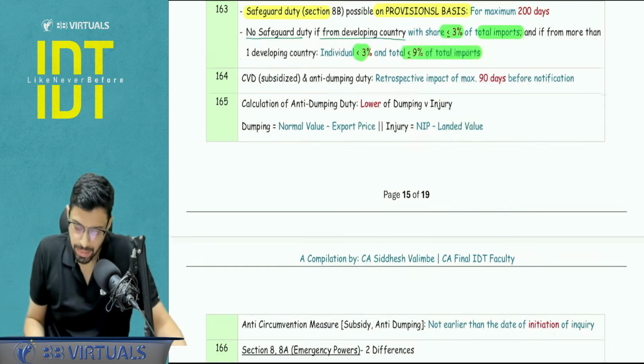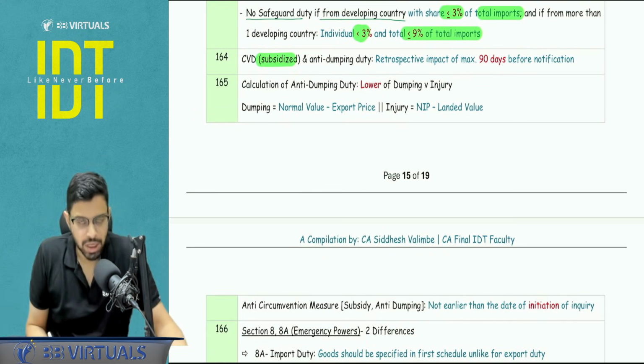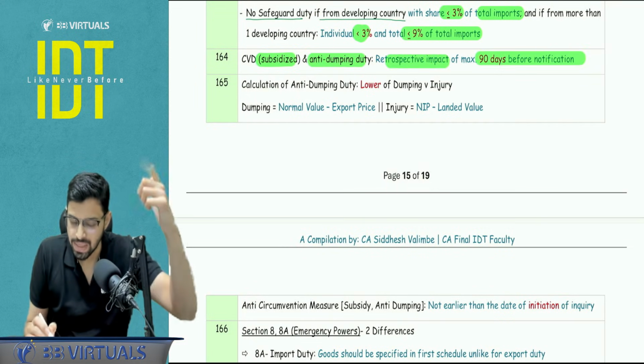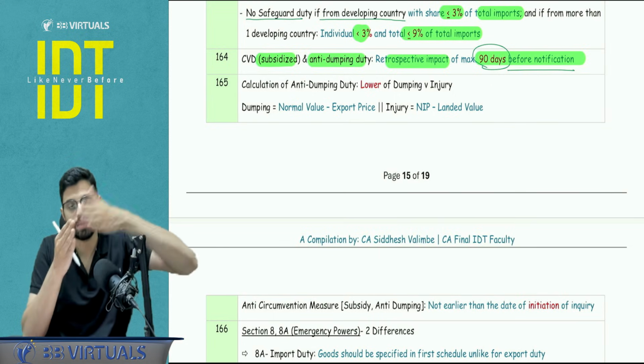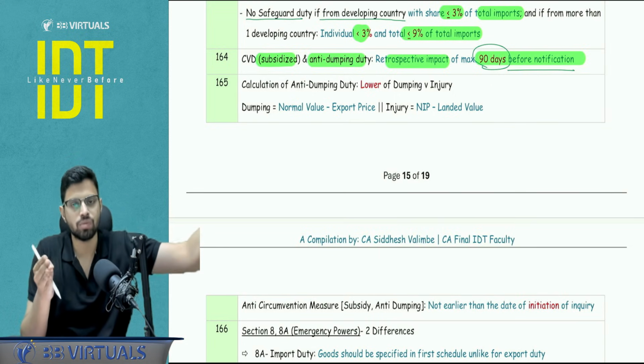Clear? Subsidy, CVD, section number 9, and anti-dumping duty. Retrospective is possible. This is not possible in safeguard, but here retrospective is possible, and here the maximum time limit, maximum in past I can go is 90 days from the notification.